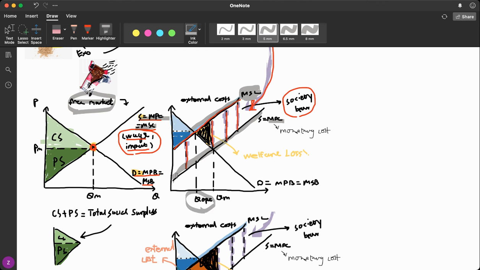So for all the units of output that are greater than this level, the society will be better off if there's less being produced.